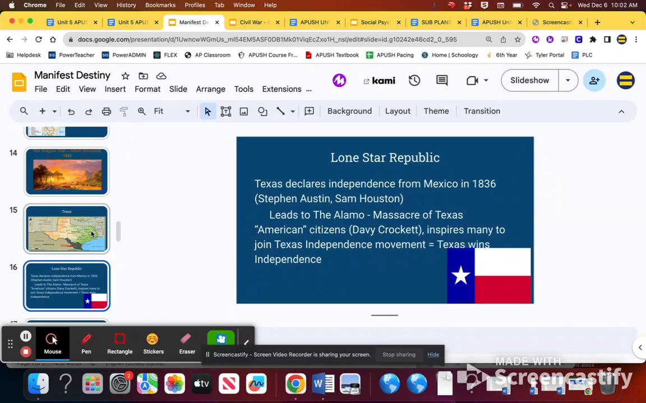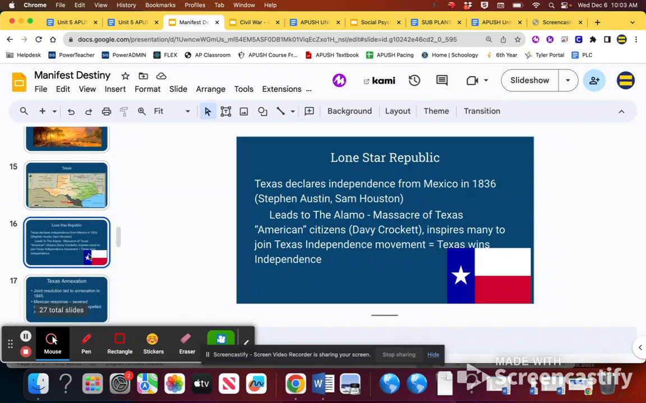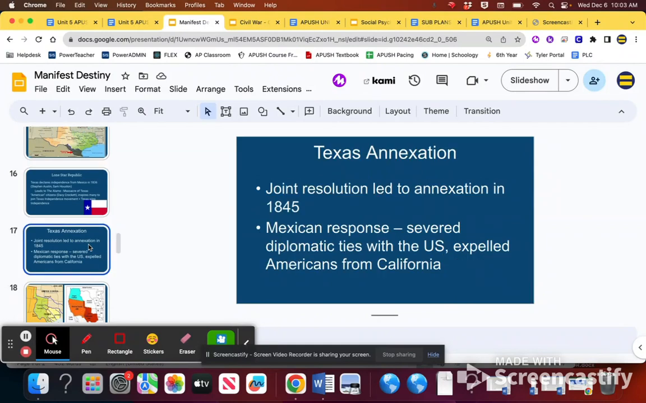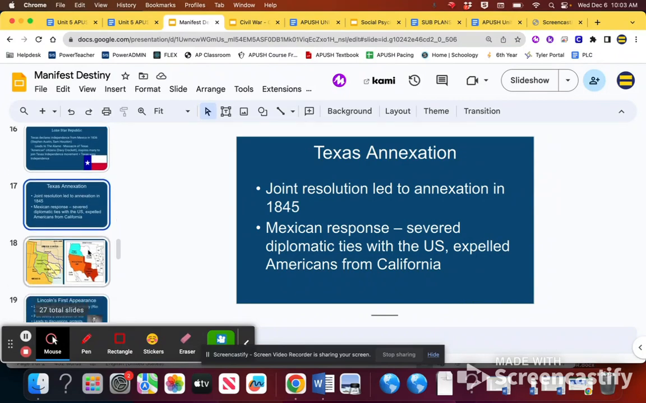The one thing that occurs in there is the Battle of the Alamo. Remember the Alamo, which is a defeat for the Texans, but overall inspires people to join into the fight and eventually gets Texas their independence. Once Texas becomes independent, we do annex them, meaning we add them into the country. They basically ask to be added, and we agree to add them in. This is really going to annoy Mexico.